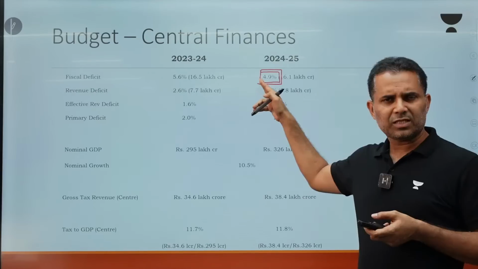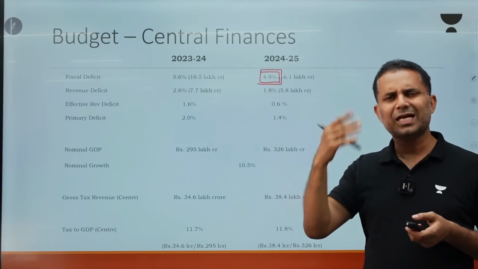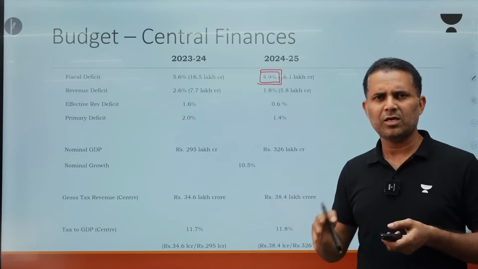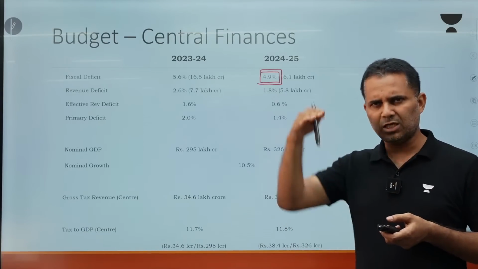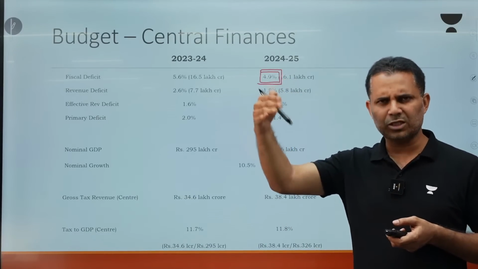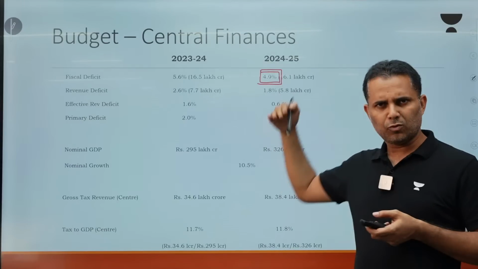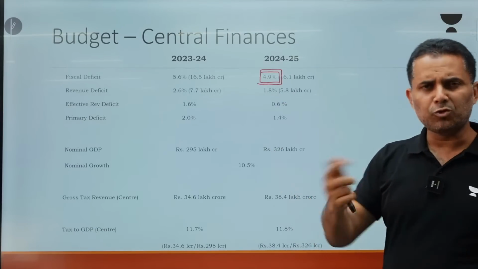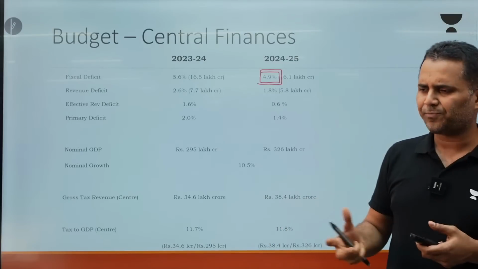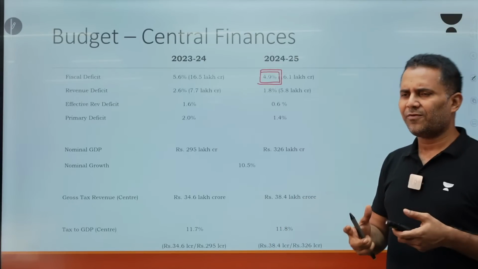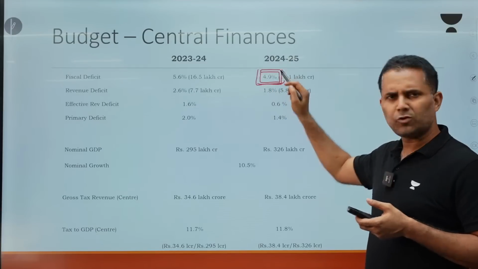Government has tried to reduce the fiscal deficit to 4.9%. Earlier, it had targeted that this year, 24-25, it will reduce it to 5.1%. Earlier, it was approximately 5.5 to 5.6%. So, government had planned earlier to keep it to 5.1%, but because government received a huge dividend from RBI, it had the fiscal capacity, fiscal room, so it was able to reduce it to 4.9%.